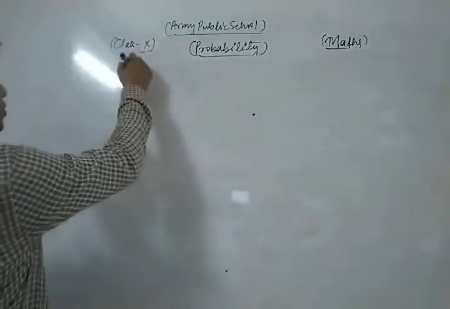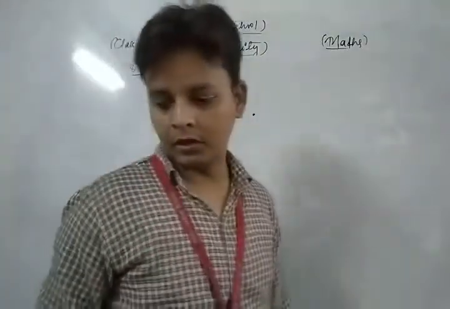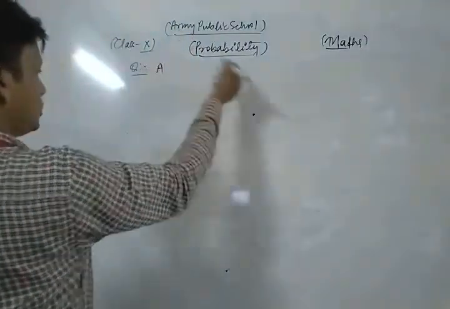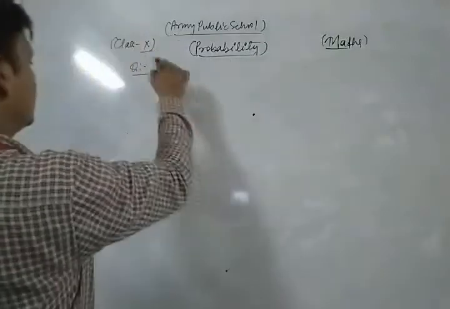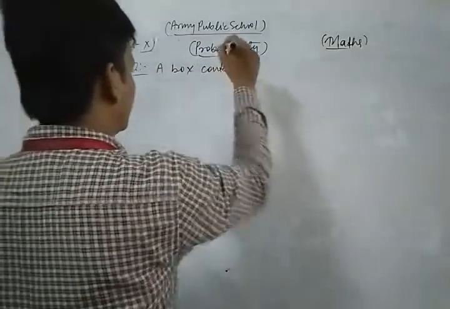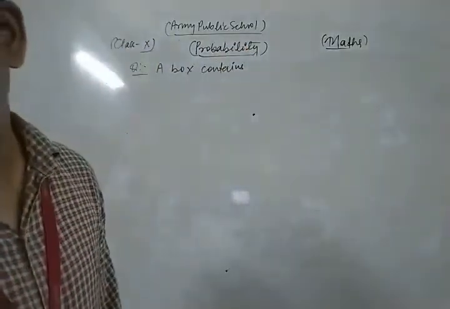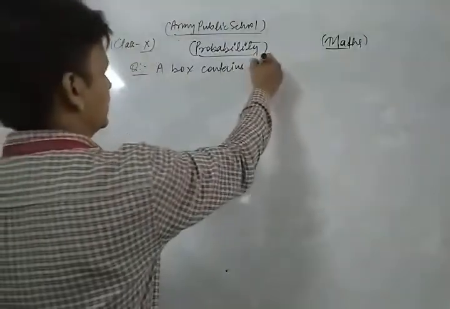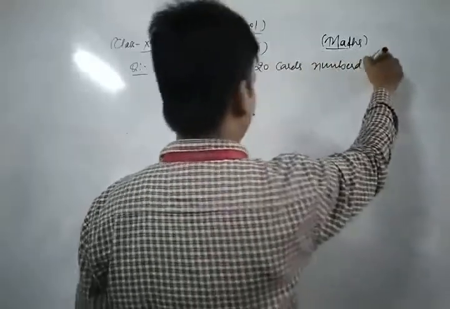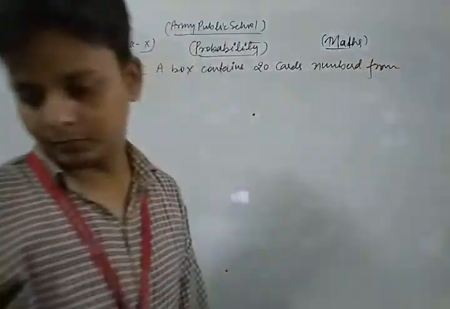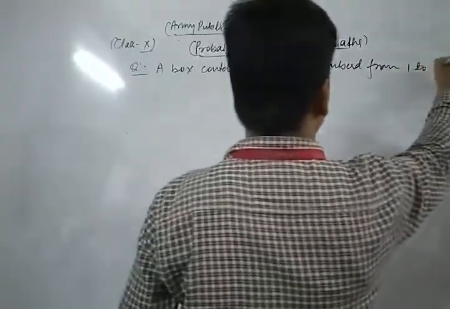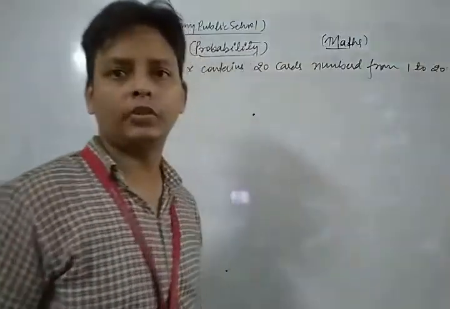We take a very important question of your syllabus, and your question is: a box contains. This question came in a previous board examination, so please clear the concept of this question. A box contains 20 cards numbered from 1 to 20.